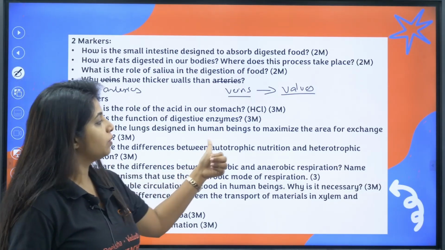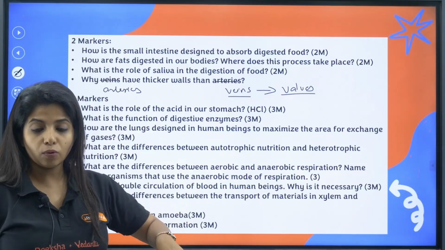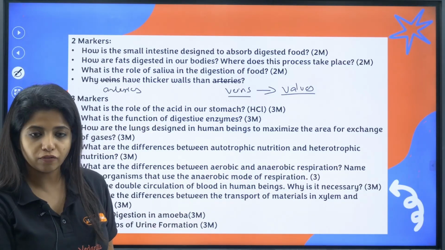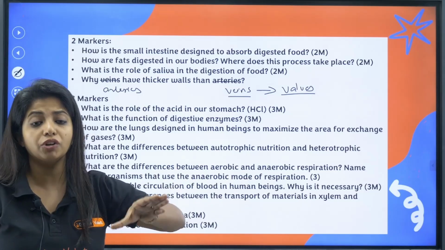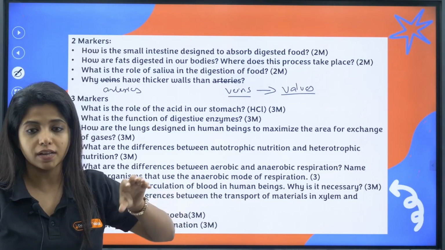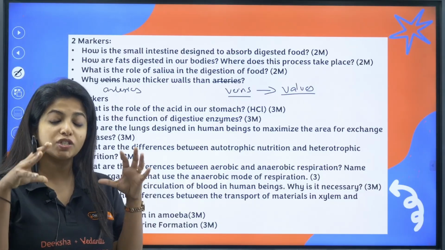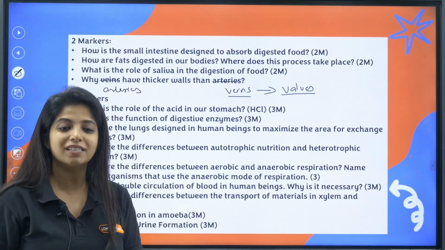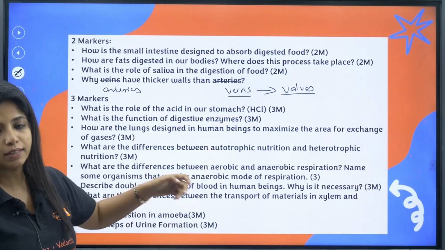Now, what are the differences between autotrophic nutrition and heterotrophic nutrition? You know, autotrophic means they make their own food. Heterotrophic, they depend on others for food. Autotrophs make complex organic nutrients from simple inorganic nutrients. What do heterotrophs do? They basically break down these complex organic nutrients into what? Simpler ones. So that's the role that they do. Give explanation, give examples, and that's all.